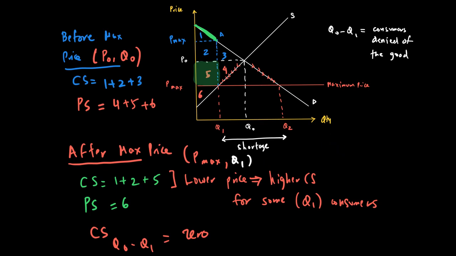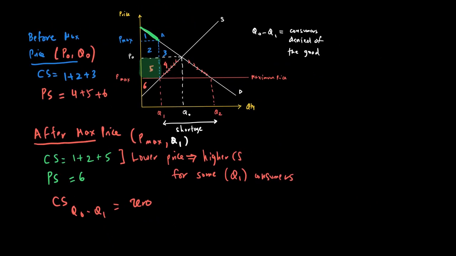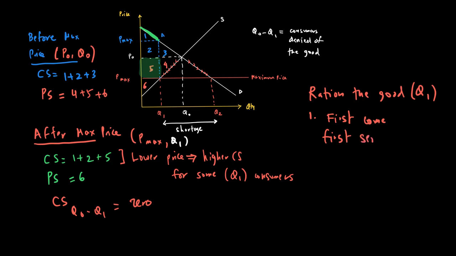Well, one way to look at it is this: when we have only Q1 to give to consumers, who are those Q1 consumers? The answer is we can, first of all, ration the good Q1 in a manner which could be either first come first serve, or we could give it to the most needy.